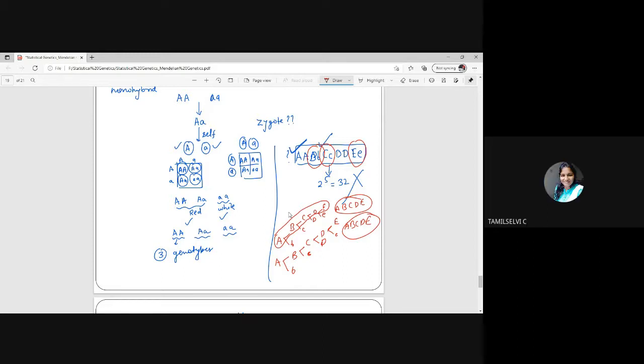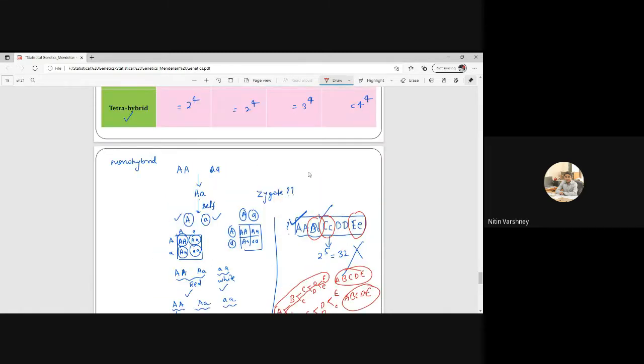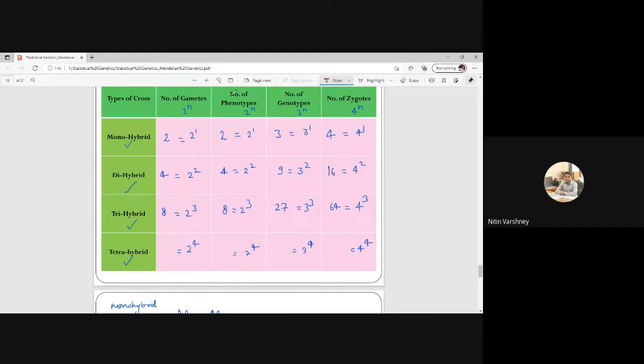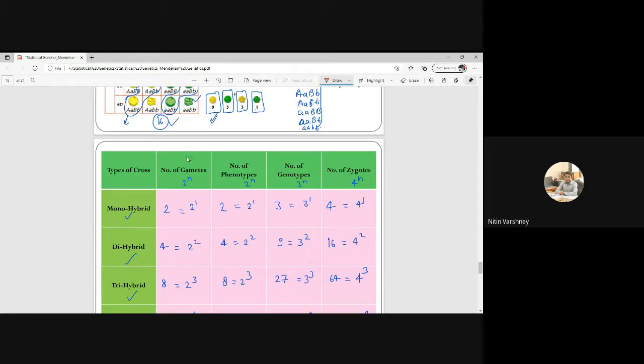So we have to only consider the heterozygote ones. Why are we considering heterozygotes? Because we are taking the F1 hybrid only. Whenever a question like this comes in the exam, we are giving the results of the F2 generation only, and we are using the F1 hybrid.